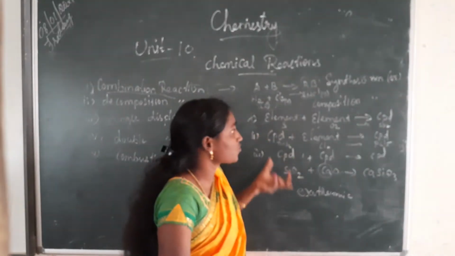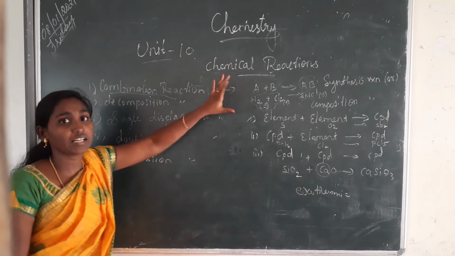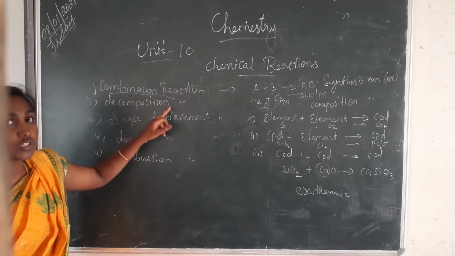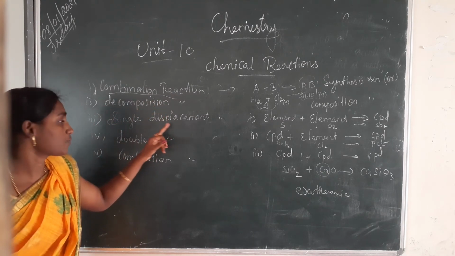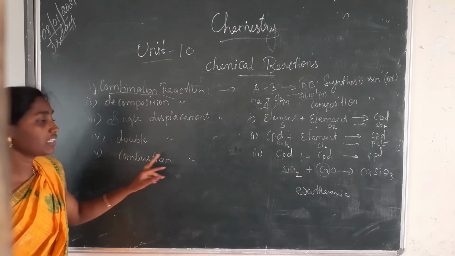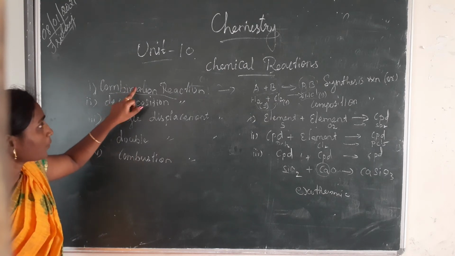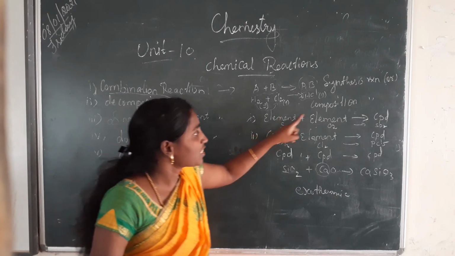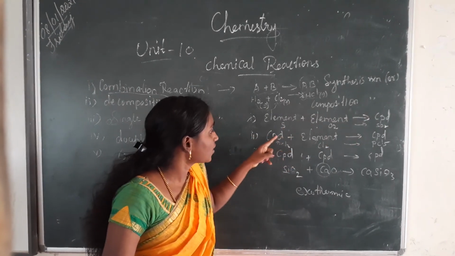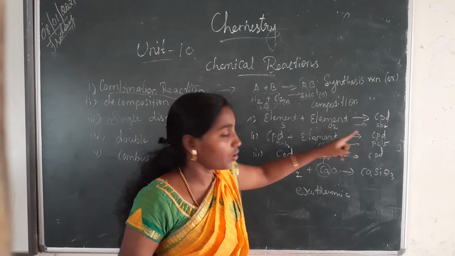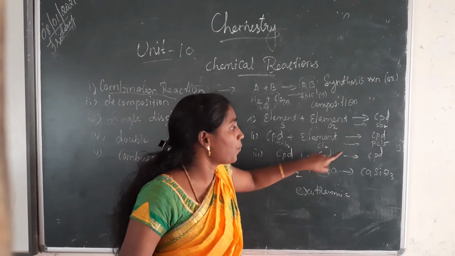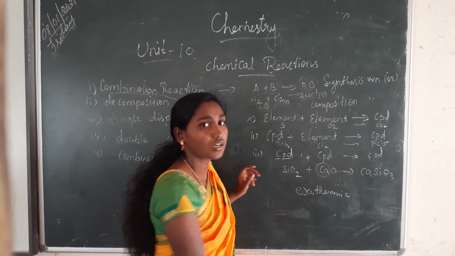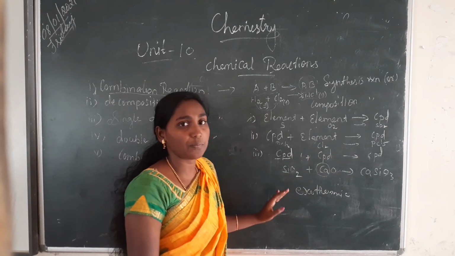Have you understood the three types of reactions? So in types of chemical reactions, we studied five headings. What are they? Combination reaction, decomposition reaction, single displacement reaction, double displacement reaction, combustion reaction. Under combination reaction, we studied three classes. What are the classes? Element plus element gives compound, then compound plus element gives compound, and compound plus compound gives compound. Study these examples also.